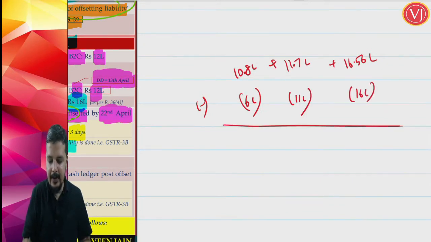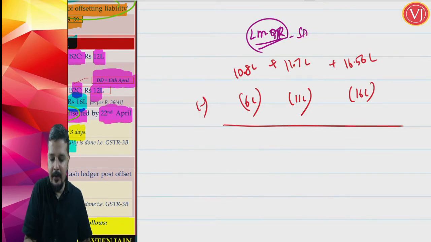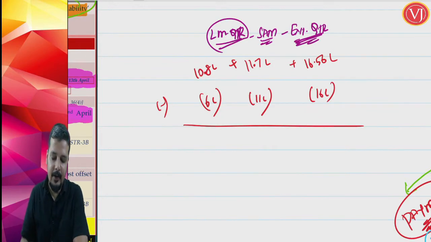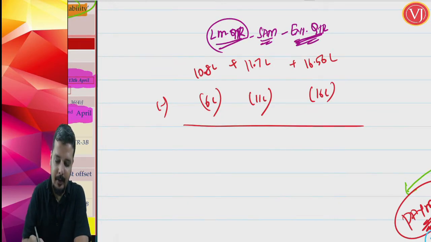So when you are doing the calculation for the last month of the quarter, you have to go only by self-assessment. And when you are doing self-assessment, you have to do self-assessment for the entire quarter. When you are doing self-assessment for the entire quarter, how much amount are you required to pay?